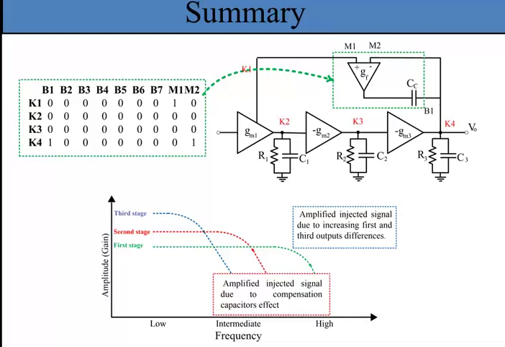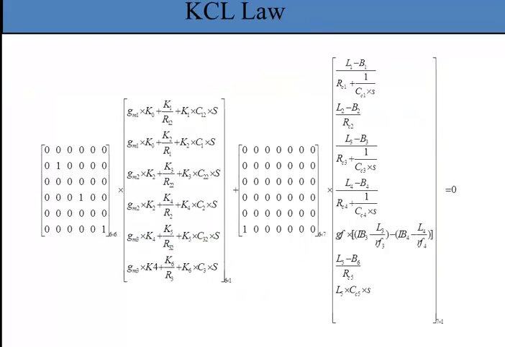In order to obtain the transfer function of a multi-stage amplifier, we can rewrite node equations as shown. These equations contain constant and variable terms. Now solving these equations leads to obtaining the symbolic circuit transfer function.